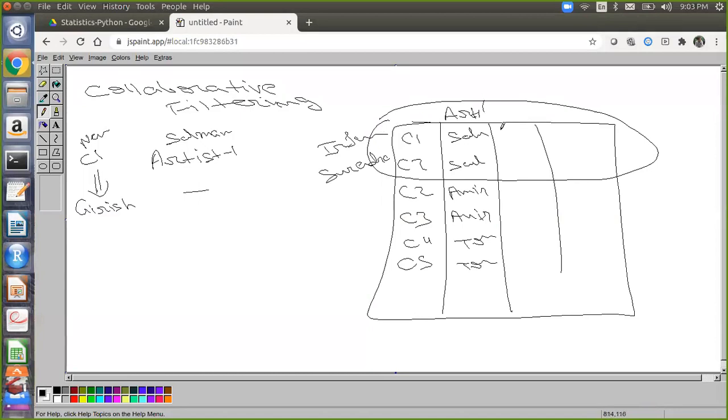Now I have all the historical data available from Irfan and Surendra's search. They watched this Artist 1 movie, Salman Khan, Shah Rukh Khan, and they also watched the movie of Akshay Kumar. This guy also watches the movie of Shah Rukh Khan and Akshay Kumar. Now what recommendation will come to Girish? That you may also like Shah Rukh and Akshay Kumar movies, because your interest matches the interest of Irfan and Surendra. So this is called collaborative filtering.